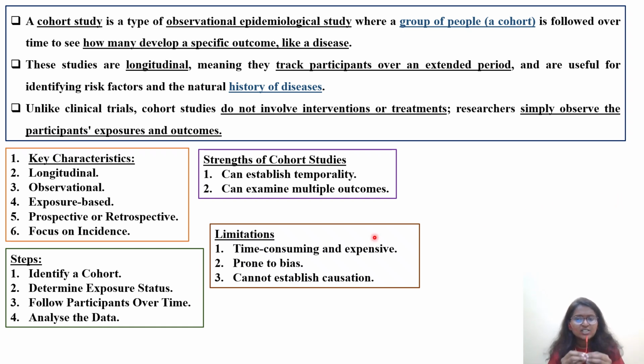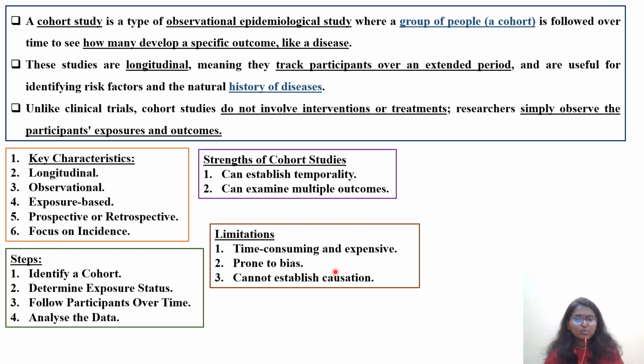These cohort studies are time consuming and expensive, because in the case of a clinical trial it is already fixed, it is either a 1 year study, 2 year study, or 3 year study. There is a fixed interval defined in the study protocol by the investigator. But here in the case of epidemiological cohort studies, there is no fixed time, and that is the reason that while collecting the data you might be using a lot of software or resources, human resources also, because of which it can increase the cost of that particular study.